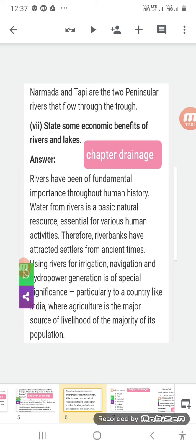Using rivers for irrigation, navigation, and hydropower generation is of special significance, particularly to a country like India, where agriculture is a major source of livelihood for the majority of its population. As India is dependent on agriculture, the basic need for agricultural production is water.